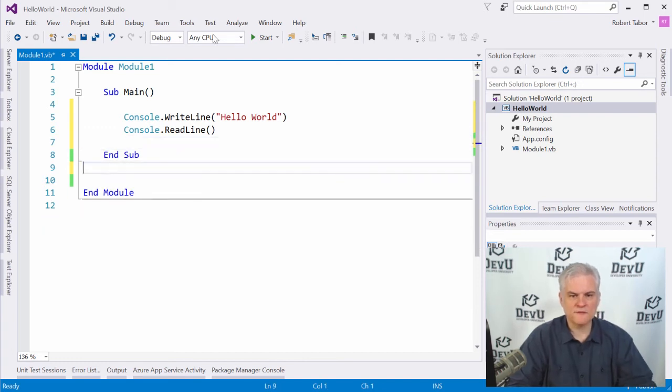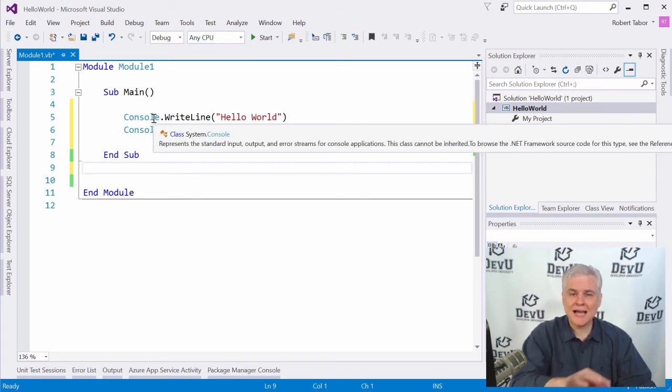And so that's probably one of the first and most important messages: it matters where you type your code. And I'll explain what a Sub is versus a Module. There are other kinds of code blocks, as we'll come to understand as we continue through this series. But that's one potential error that you could have run into. You saw how Visual Studio tries to tell us that there's a problem with the red squiggly line.